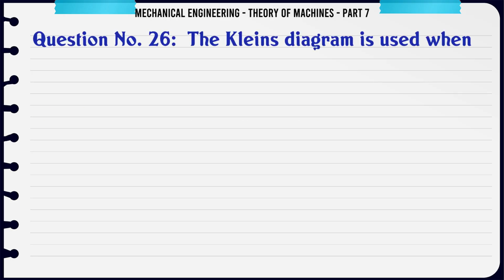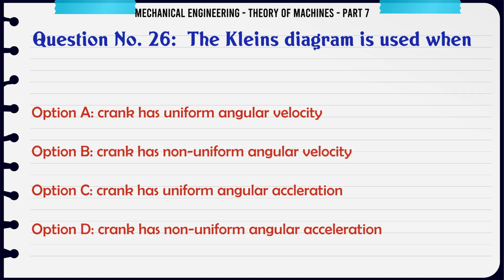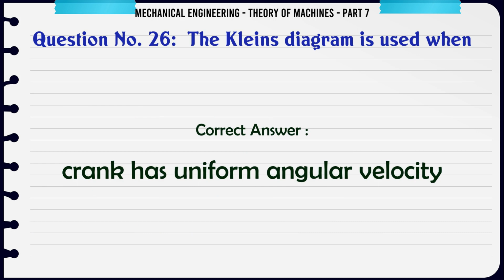The Klein's diagram is used when A, crank has uniform angular velocity, B, crank has non-uniform angular velocity, C, crank has uniform angular acceleration, D, crank has non-uniform angular acceleration. The correct answer is crank has uniform angular velocity.